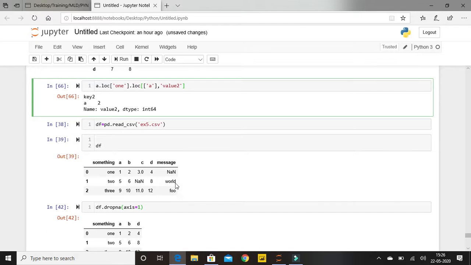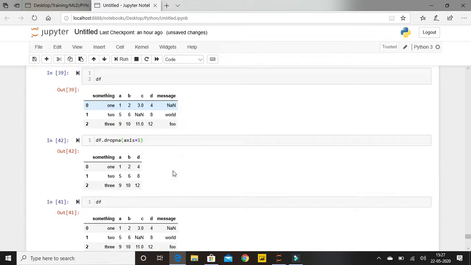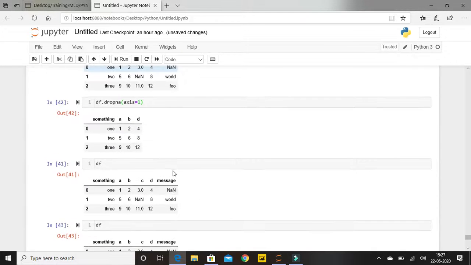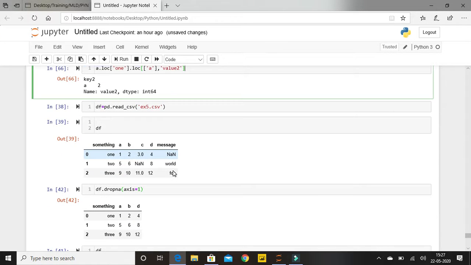So moving on. Okay, this is my data frame. You'll be able to find we have two NaN values. Now we'll see how to drop NA values and how to fill NA values. We do not use this kind of function on a daily basis, but still it's good to see through this. So I have this data frame df, which contains this kind of data.